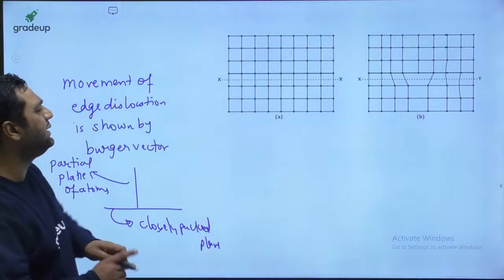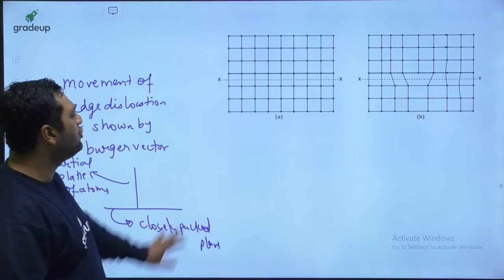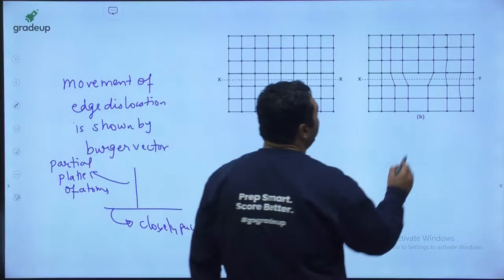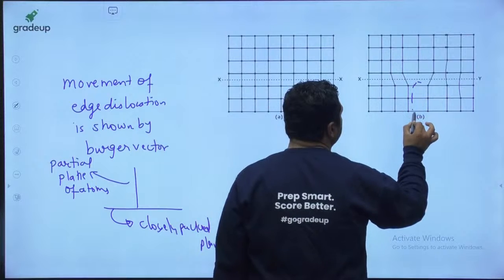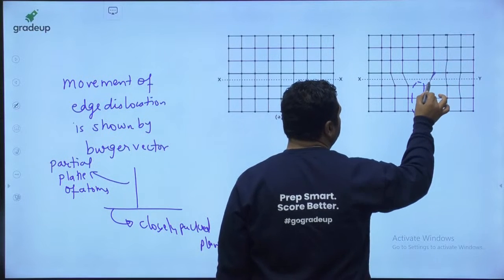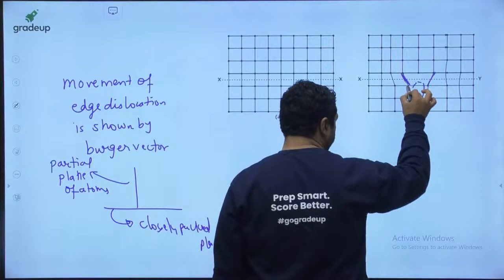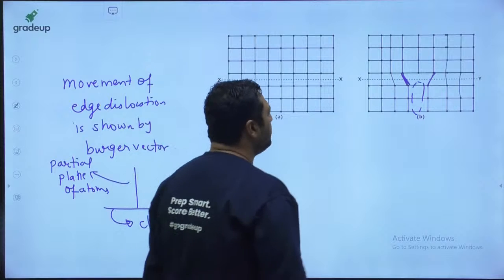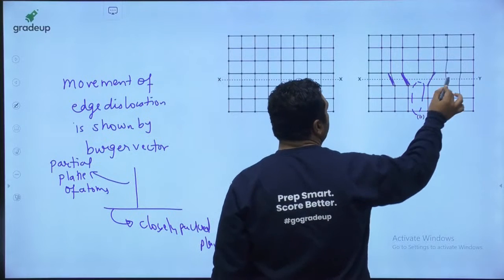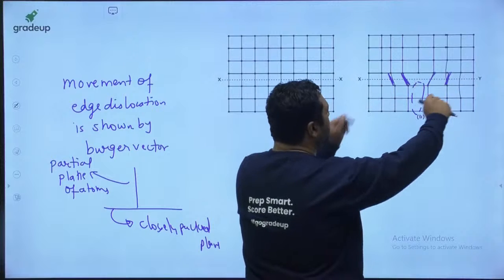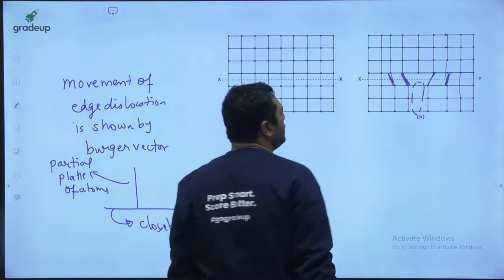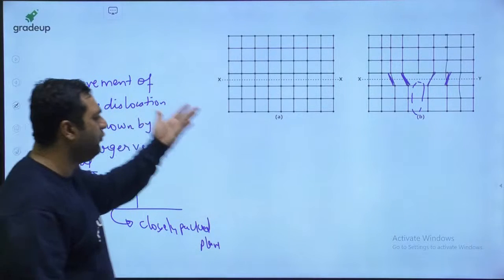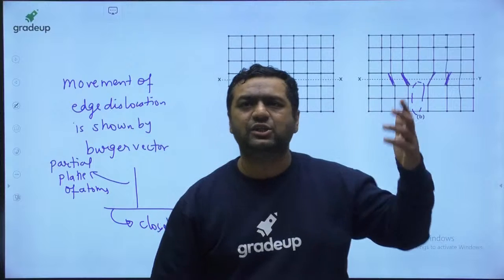This is something you can say as edge dislocation. If you see, this is the perfect crystal. But if you see, here the atoms are not there. Due to that, these atoms get attracted, and that's why this got moved like this. That's why the movement is there. Because of this movement, atoms here will also move, because the gap between the atoms has become larger, so these will be attracted like this. So this is the movement of atoms you can feel here. My dear, this is another view of the same edge dislocation.